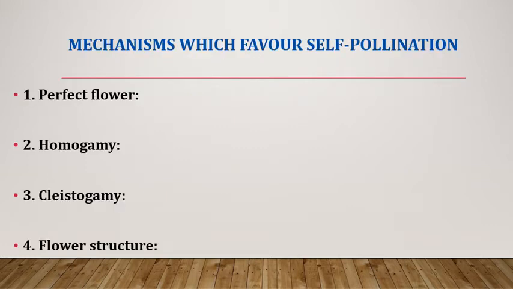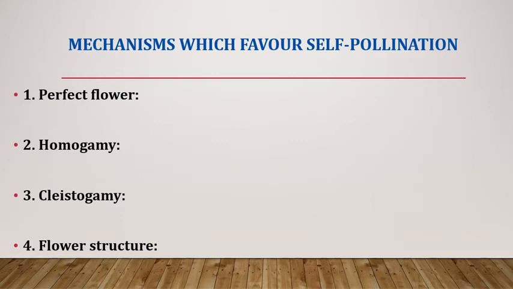Mechanisms which favor self-pollination. First one is perfect flower. It is the presence of both male and female parts in the flower which favors self-pollination. Example rice, wheat, green gram, etc. Next one is homogamy. Maturation of male and female parts of a flower at the same time is called homogamy. Example rice, wheat, barley and pulses crops.